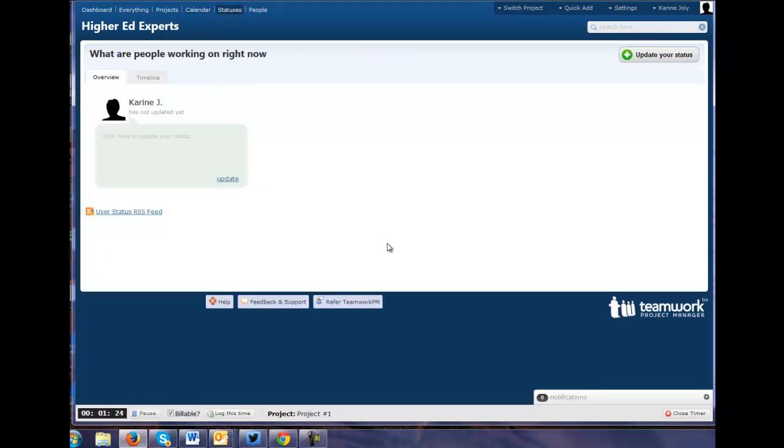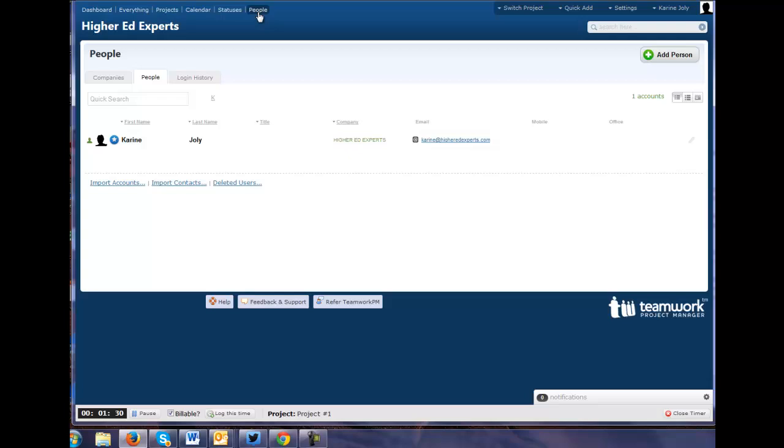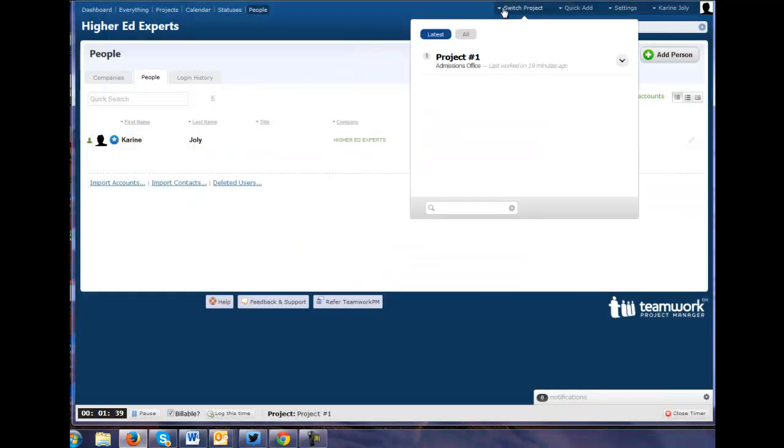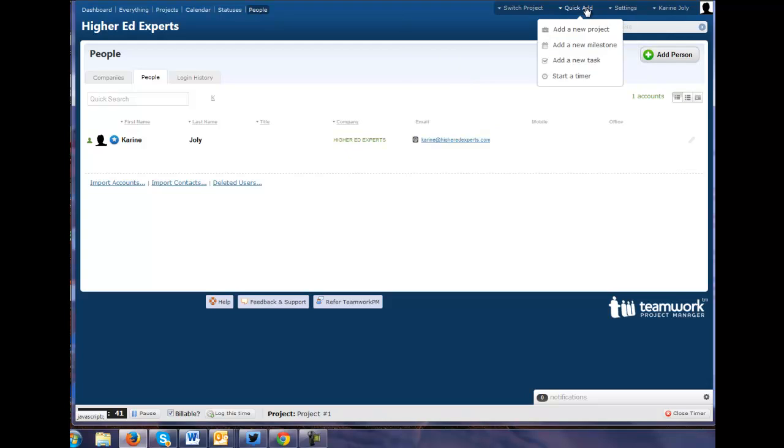Statuses, it seems that you can find out what people on your team are doing. And then you can add people on your team and switch easily from one project to the other. Okay, here we go. So this is Teamwork PM, a quick look.